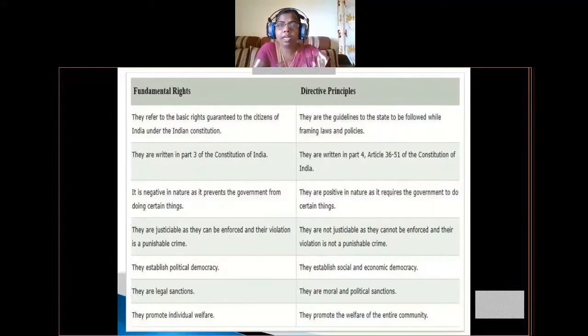Coming to the directive principles, they are directions to the state to be followed while framing laws and policies. They are not guaranteed by the Constitution. They are simply guidelines to the central and state governments. Whether they follow them or not, these are guidelines while framing laws and policies. The central or state government can use these directive principles while making laws and policies.